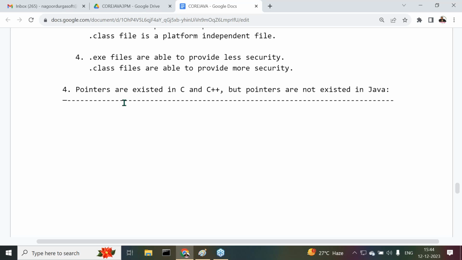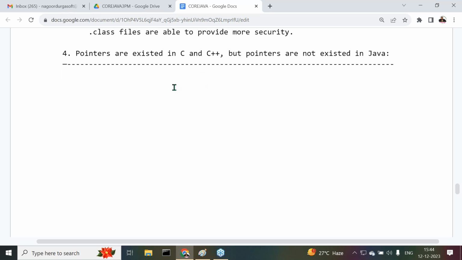Right, sir. So what is this pointer here? What is the meaning of this pointer? First of all, we have to understand. After completion of that, whether pointers are available or not available, that we are going to understand clearly. Okay. First of all, what is this pointer now? What you are thinking about the pointer? What we understood the pointer. Right. See this point here.